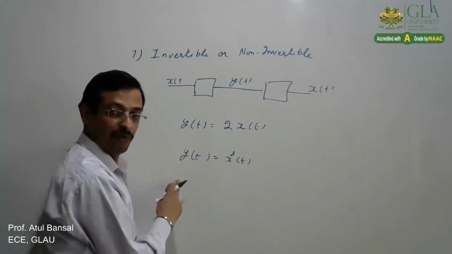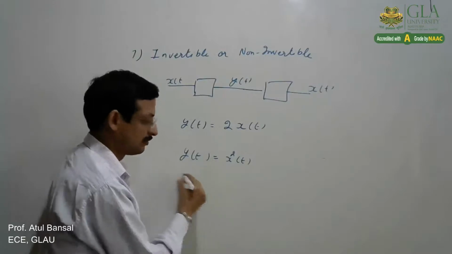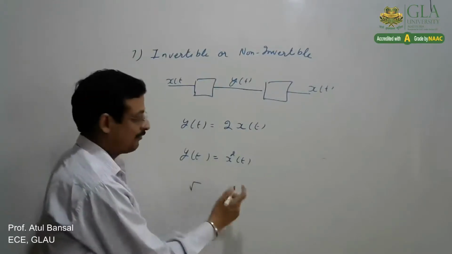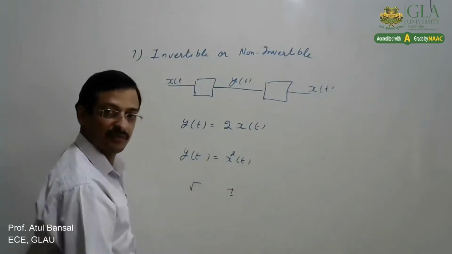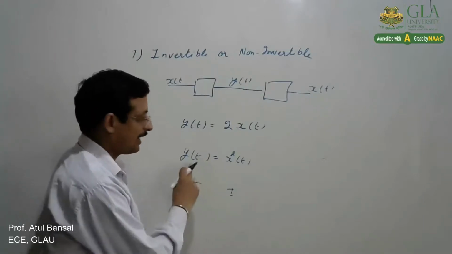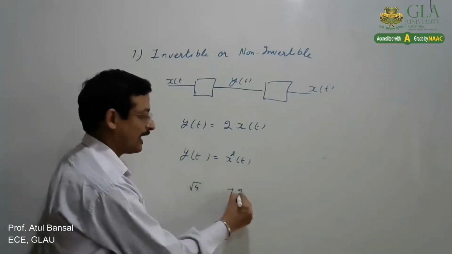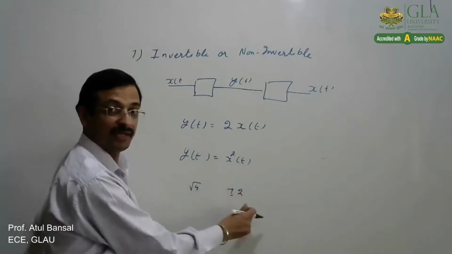So when the output is 4, if I take the square root, I would get plus or minus 2.